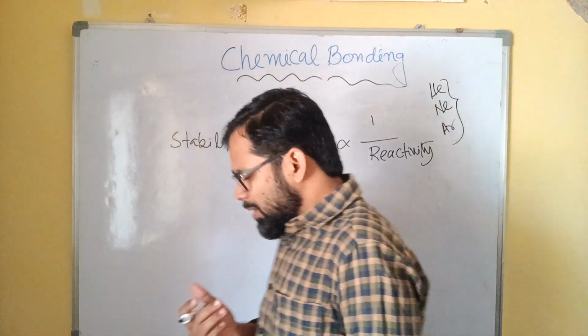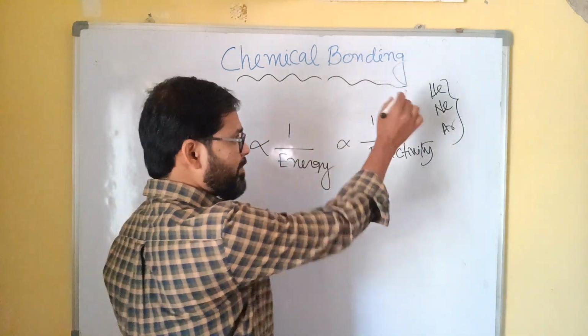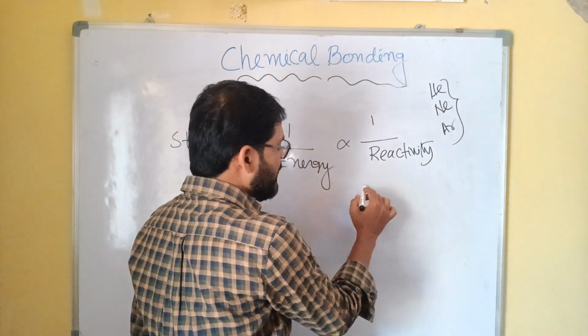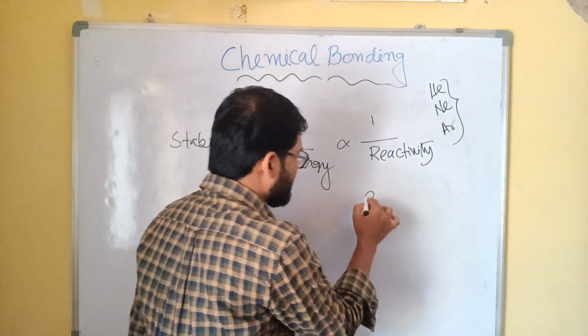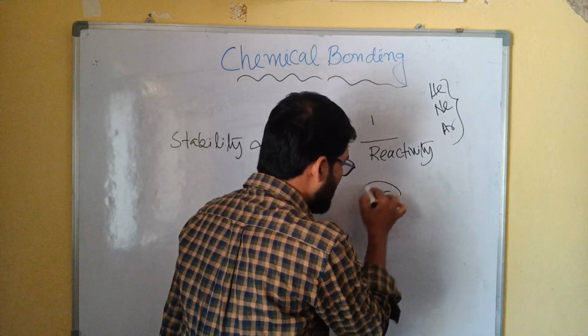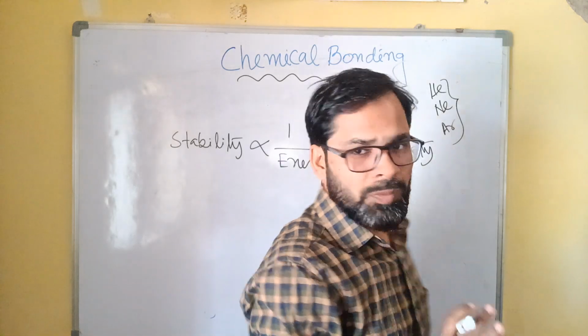If we observe the electronic configuration of inert gases, except helium, all inert gases have 8 outermost electrons, that is, the number of valence electrons is 8. In case of helium, it is 2.